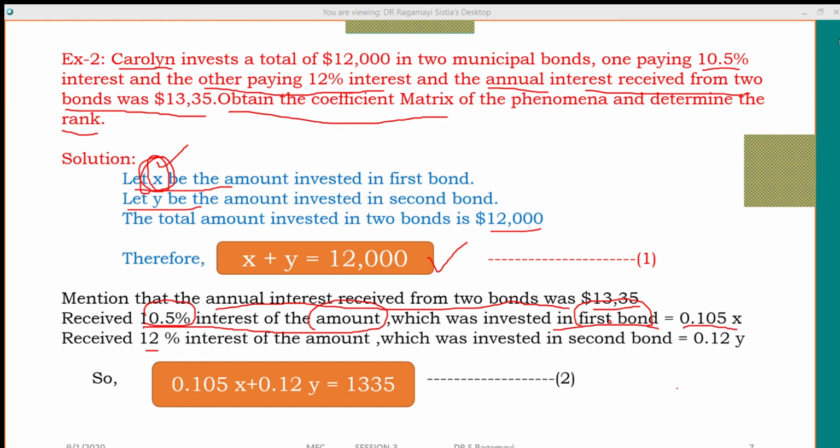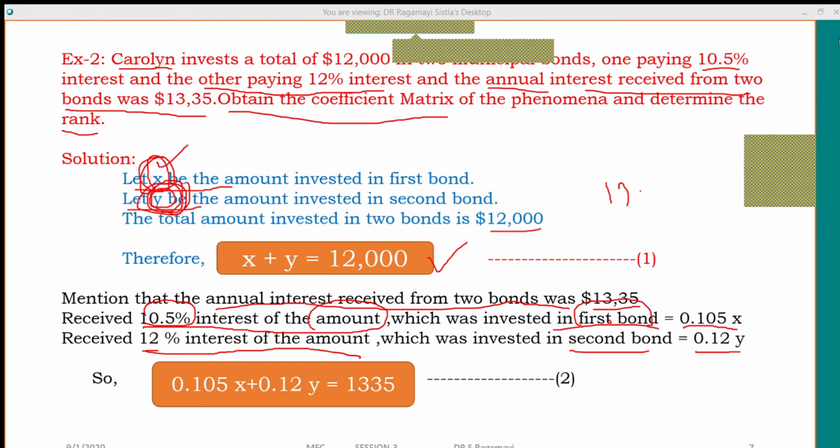From the second bond, he gets 12% interest on the amount invested. How much did he invest in the second bond? That also I don't know, let it be Y. So he gets 12% interest on the amount Y. How can we write 12% of Y?